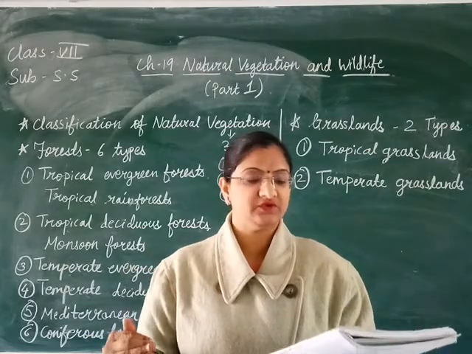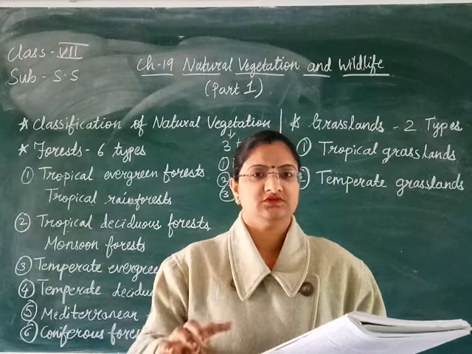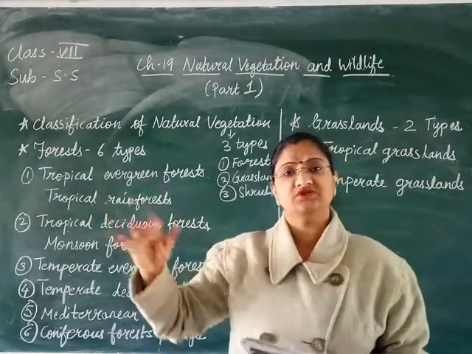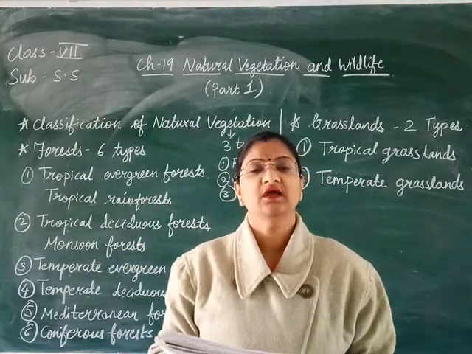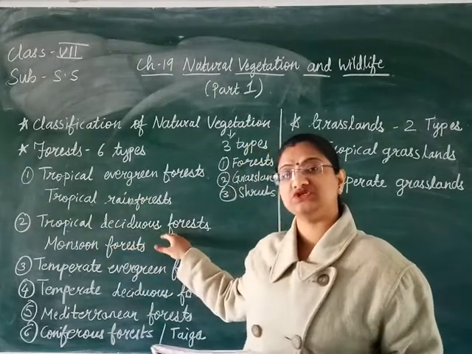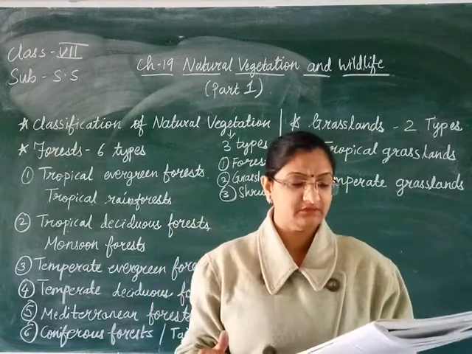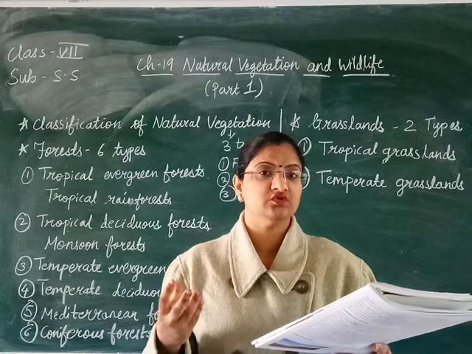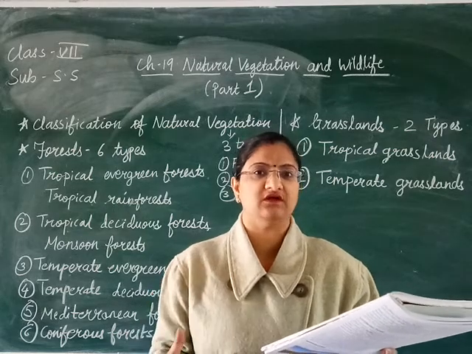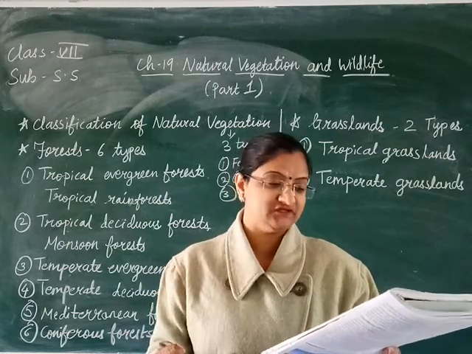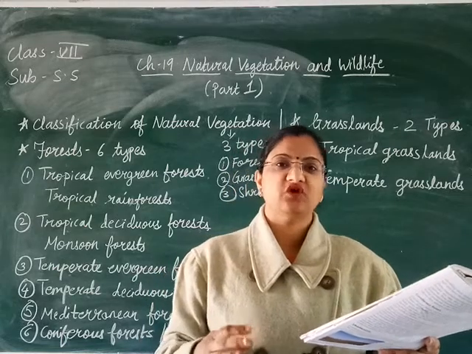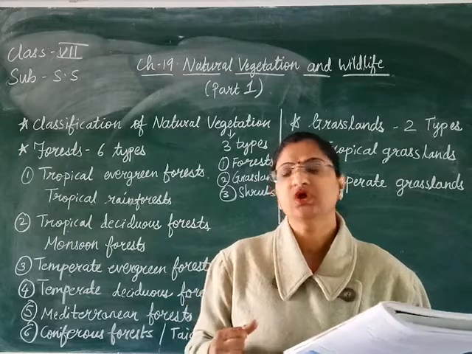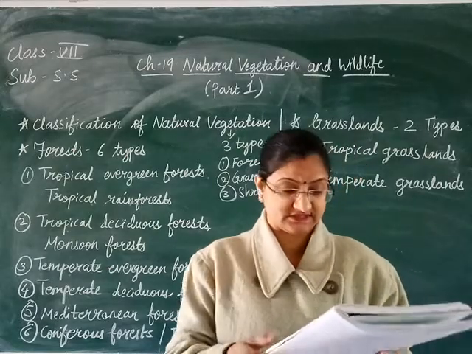They are of medium height as compared to the evergreen forest, where the trees are very tall, but in this tropical deciduous forest the trees are of medium height because they are shedding their leaves and they don't receive the amount of sunlight over there, and that is why the forests are less dense. Less dense means what? You will find fewer trees as compared to the tropical evergreen forest.